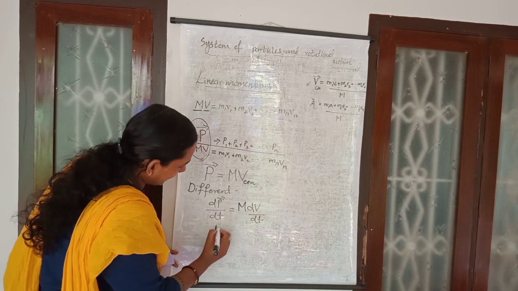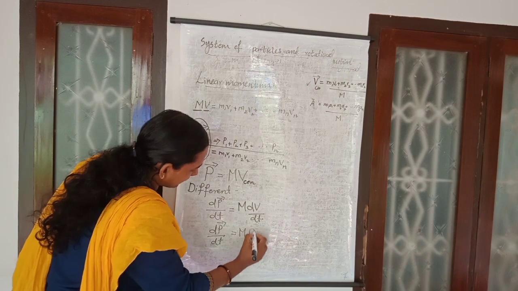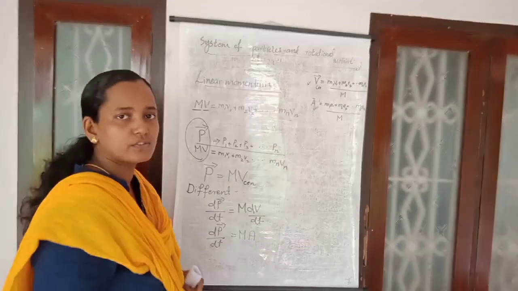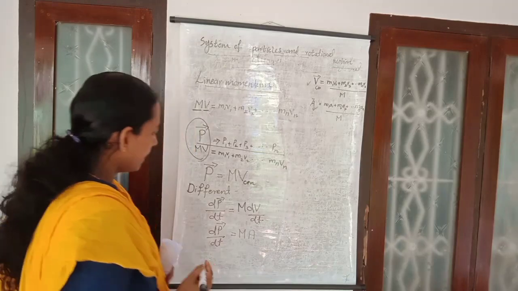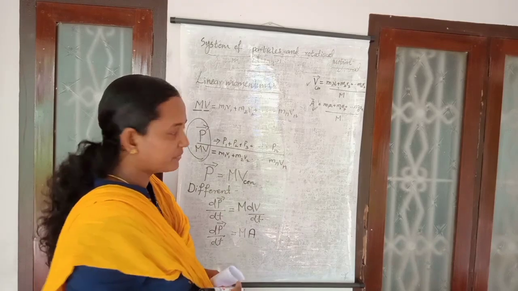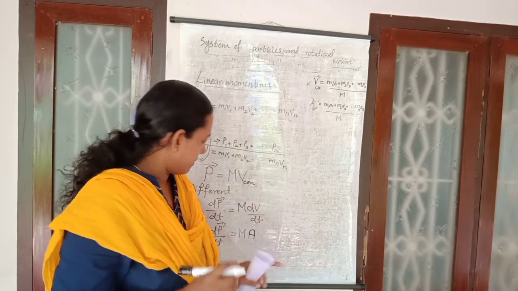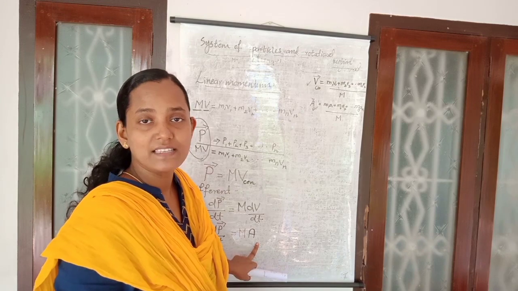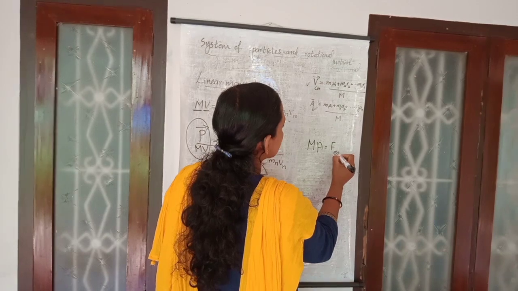So you can write dP by dt is equal to mass into acceleration, where A stands for the acceleration of the center of mass itself. In the previous class we studied that whenever we consider a system of particles, the total mass into acceleration, where M stands for the total mass of the system and A stands for the acceleration of the center of mass, MA is equal to F external.